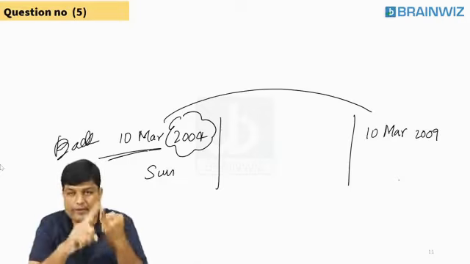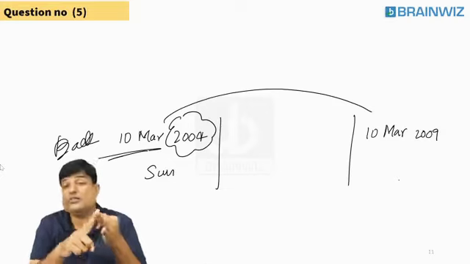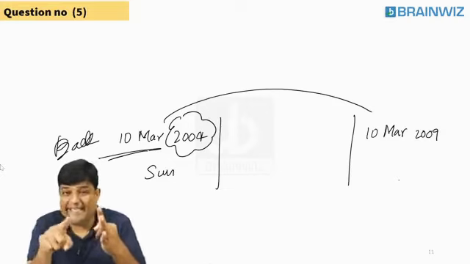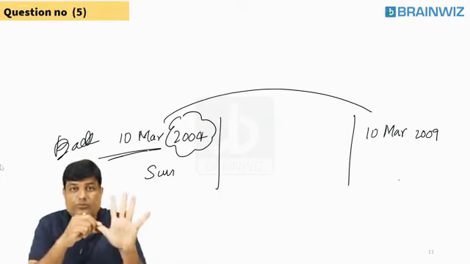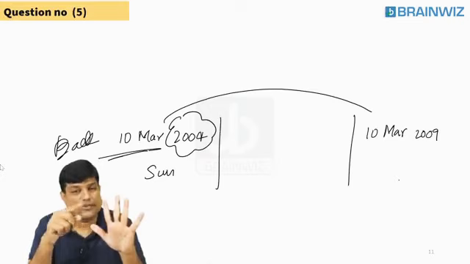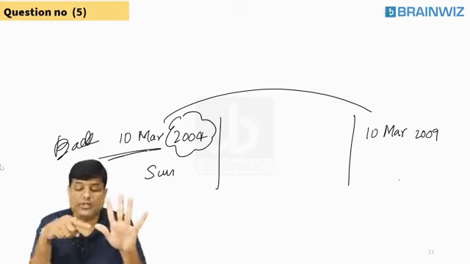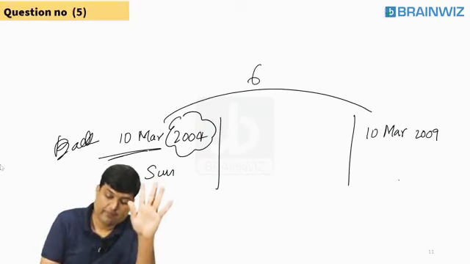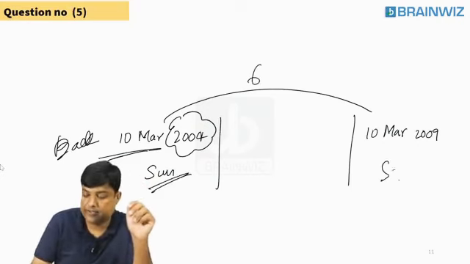2004 to 2005, 1. 2005 to 2006, 1. 2006 to 2007, 1. 10th March 2007 to 10th March 2008 is 2. 10th March 2008 you covered. 10th March 2008 to 10th March 2009 is 1. Overall 6. I told you Sunday, after 6 days you have Saturday.